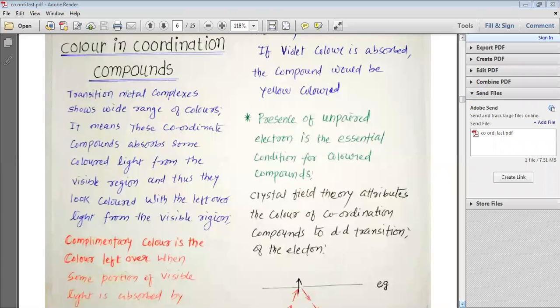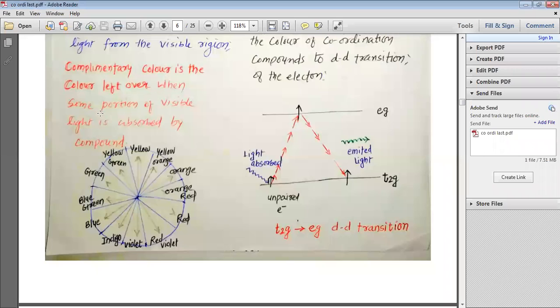So complementary color is the color left over when some portion of the visible light has been absorbed by the compound. Here with the circle, my dear students, I have tried to explain the complementary colors of each other. See, if we start from yellow, then violet is the complementary color for yellow.